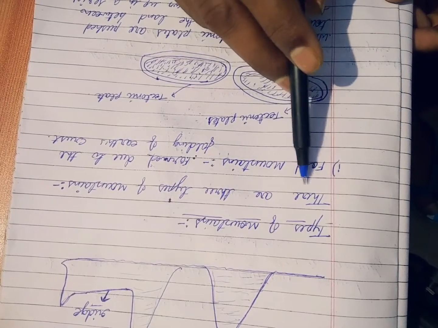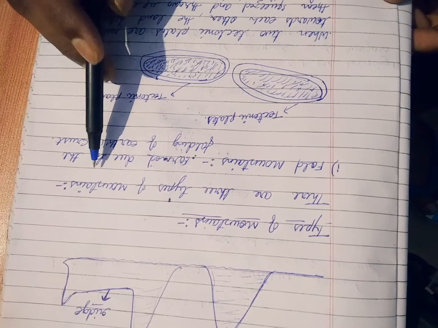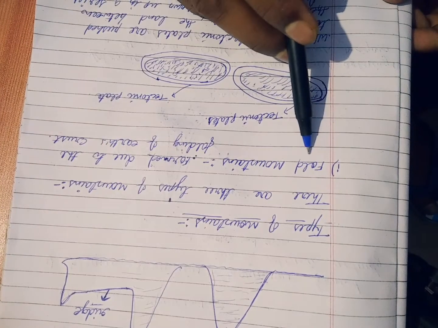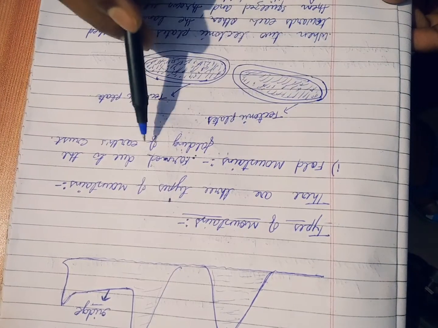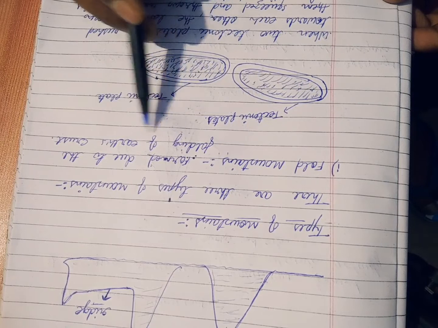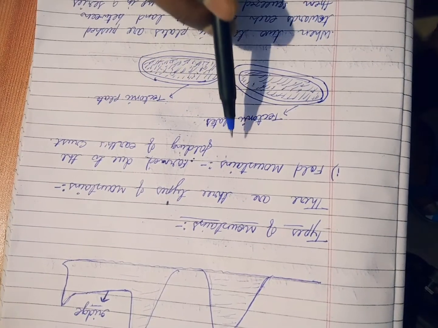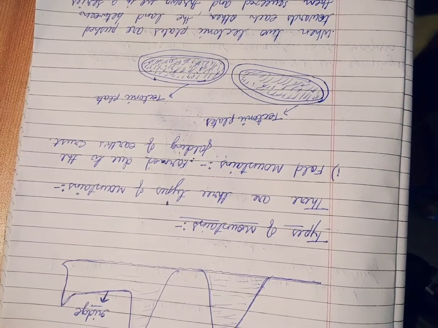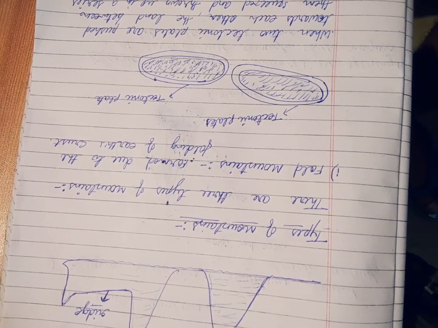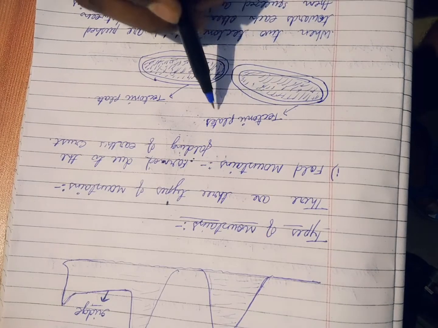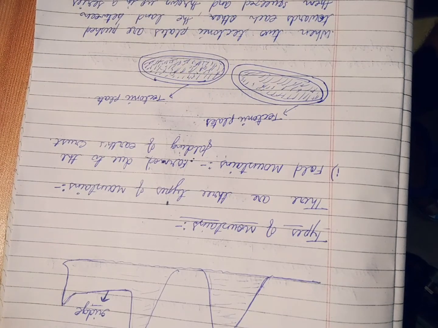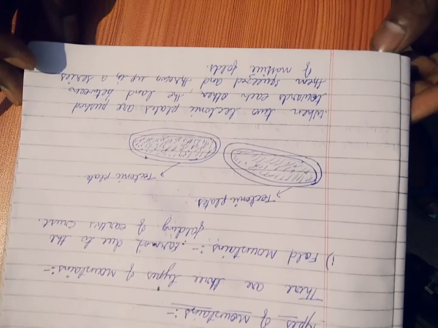There are basically three types of mountains. The first one is fold mountains, formed due to the folding of the earth's crust. Fold mountains are mountains made when two tectonic plates hit each other.